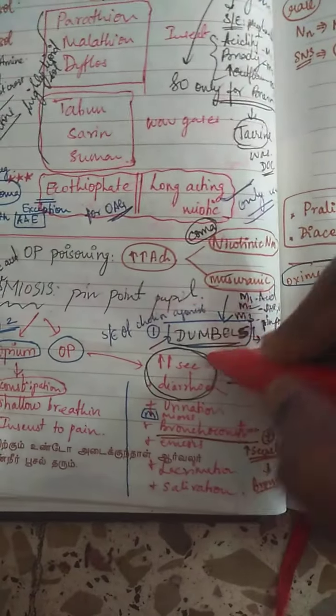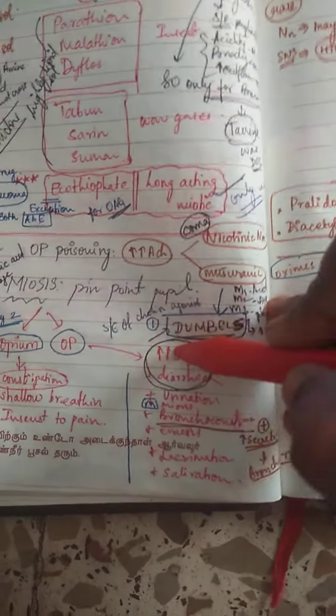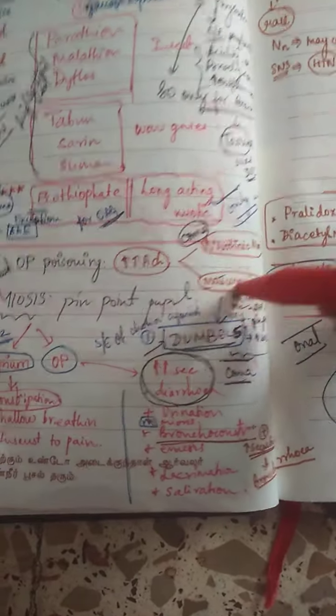These symptoms happen because of the action on the muscarinic receptors.